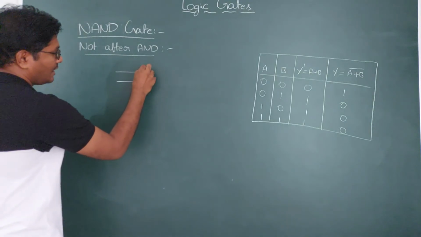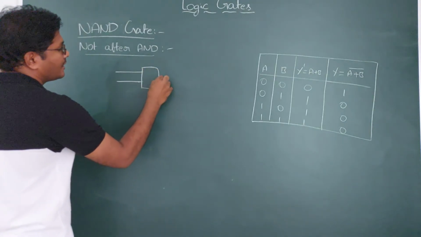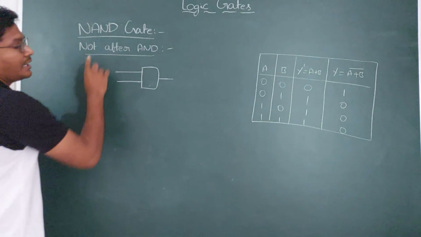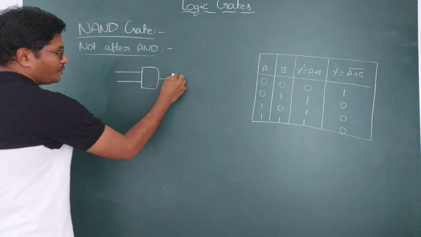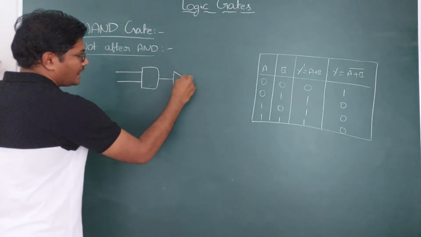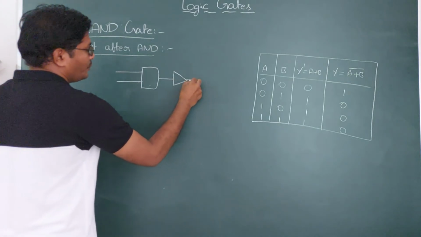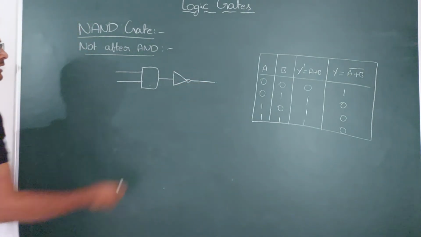You do have the AND gate. This is the AND gate. After the AND gate, the NOT gate. For the NOT gate, only one input has to be given. NOT gate always has only one input. This is said to be the NAND gate.